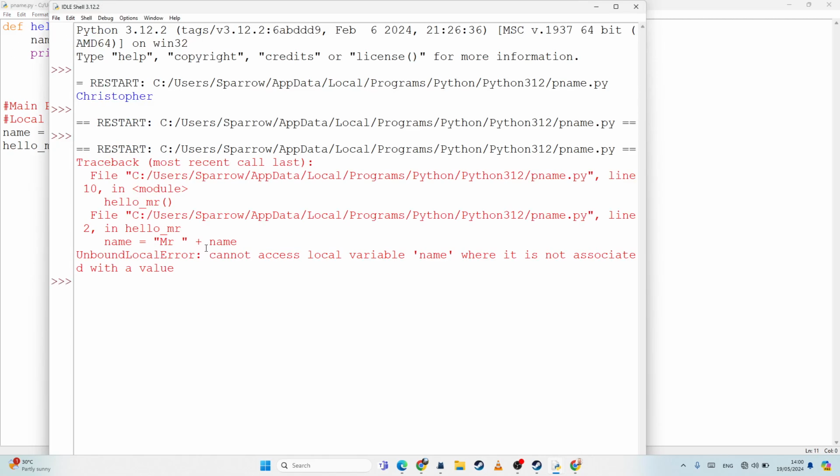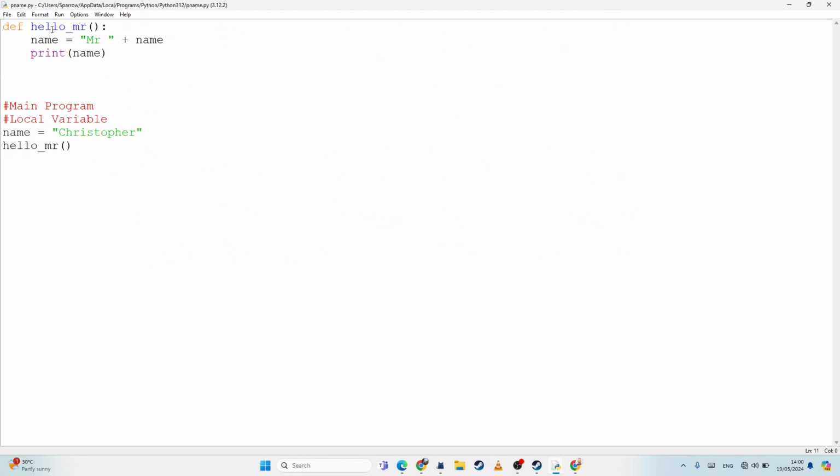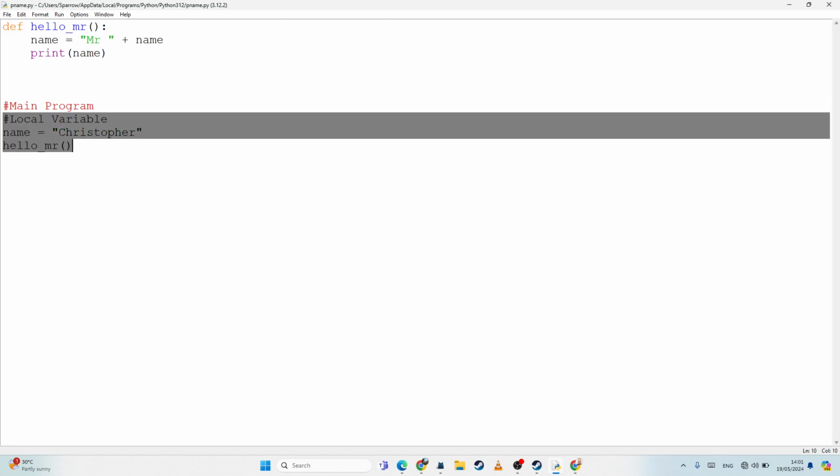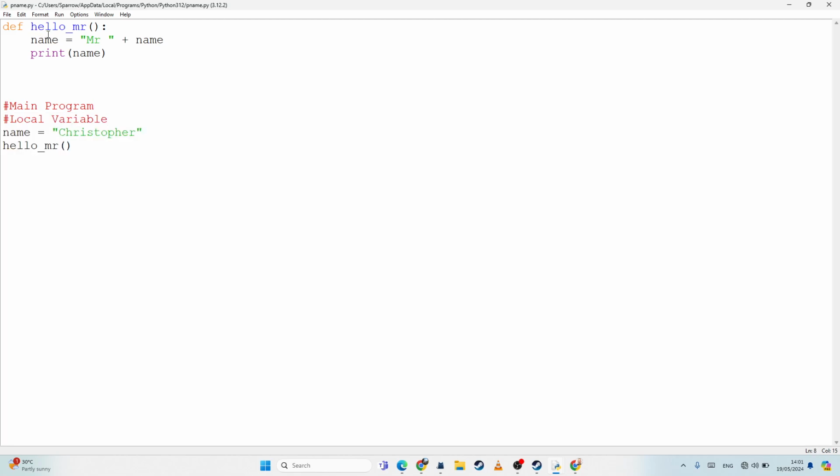Okay, good. So then I get this error that says unbound local error, cannot access local variable name. What it's saying here is that because this is a local variable, and variables are local by default, then it can't use it in the function. That's okay. But maybe we want to be able to use it in our function.